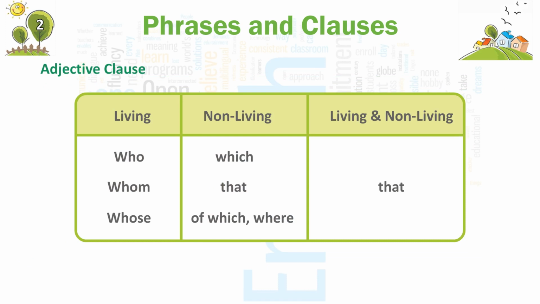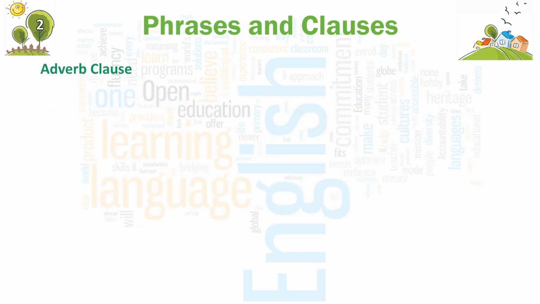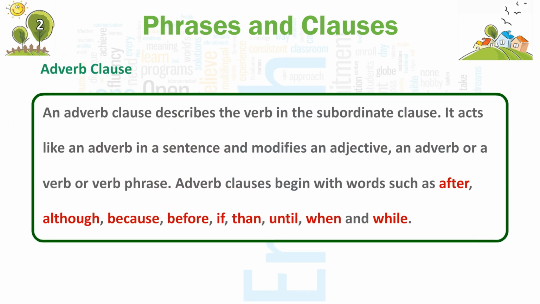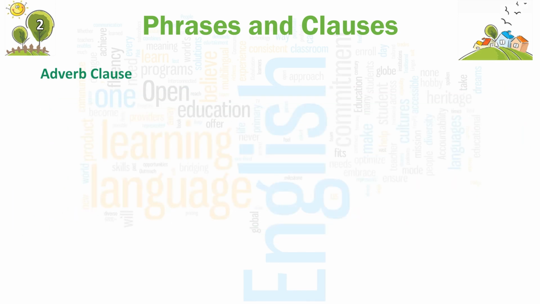Living: who, whom, whose. Non-living: which, that, of which, where. Living and non-living: that. Adverb clause. An adverb clause describes the verb in the subordinate clause. It acts like an adverb in a sentence and modifies an adjective, an adverb, or a verb or verb phrase. Adverb clauses begin with words such as after, although, because, before, if, than, until, when, and while.